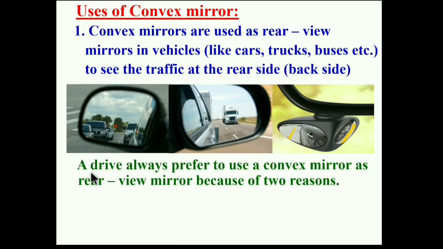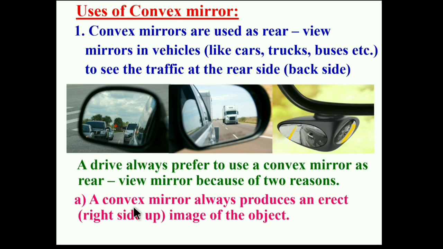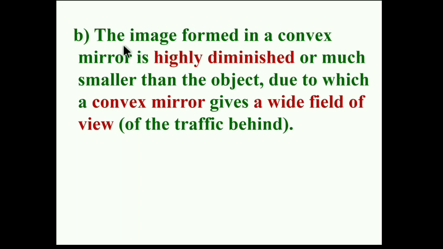So a driver always prefers to use a convex mirror as a rear view mirror because of two reasons. Number one, a convex mirror always produces an erect image of the object, that means a right side up image of the object. And the second reason is the image formed in a convex mirror is highly diminished, or much smaller than the object, due to which a convex mirror gives a wide field of view of the traffic behind.